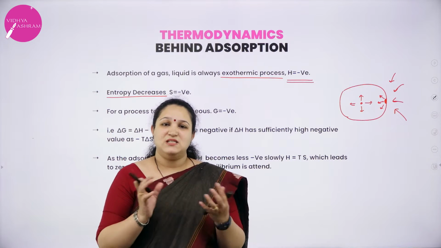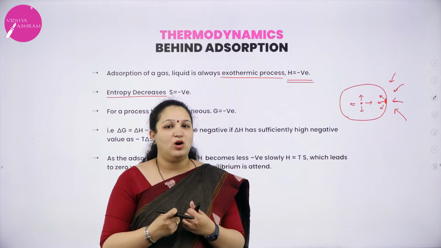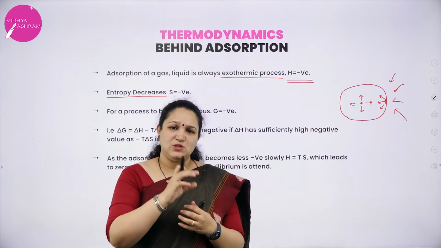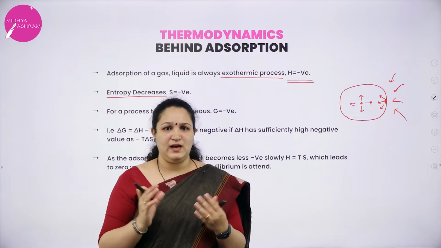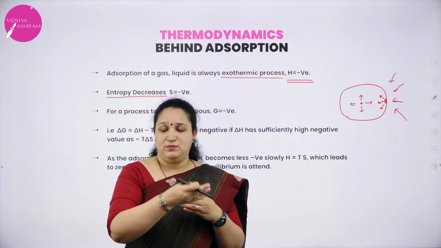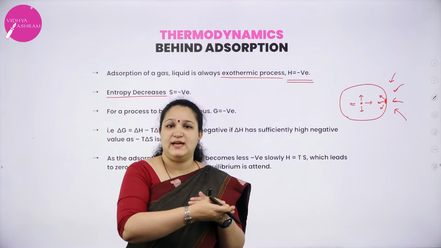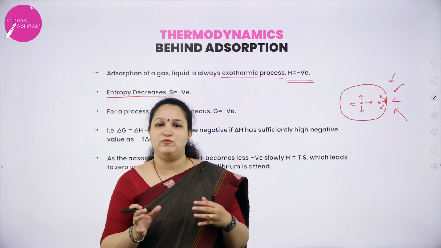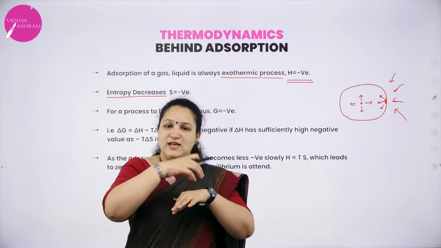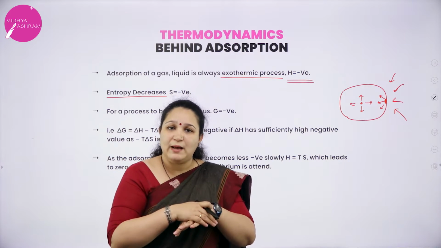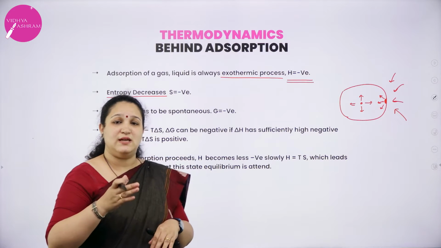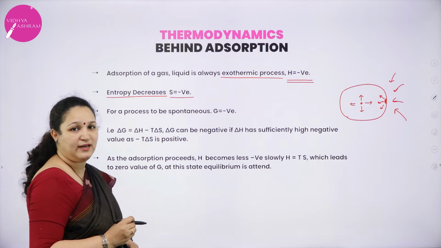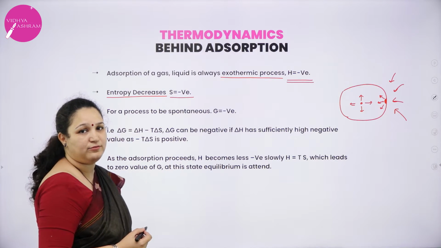Now, gases and liquids, we know the particles are not very rigidly packed, they are free to flow. When the particles are free to flow, that means the entropy is high. But when the process of adsorption happens, or when it is getting attached on the surface, the randomness will decrease. Now, it can't move very freely. They have to get adsorbed on the surface and be still at one place. So the randomness decreases, which means the entropy also decreases. That's why delta S becomes negative.